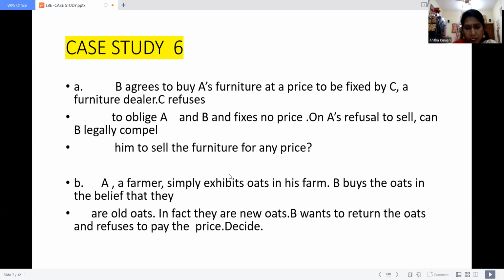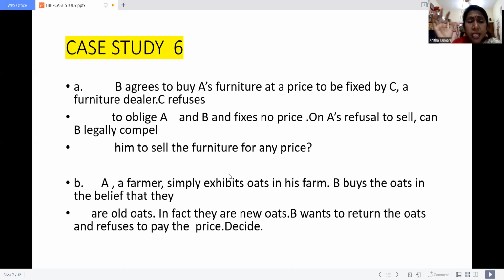So this case study is coming under which concept? Sale of Goods Act. First we have to write that the given case study comes under the Sale of Goods Act. A is a farmer who simply had oats in his farm. B buys the oats in the belief that they are old oats. In fact, they are new oats.